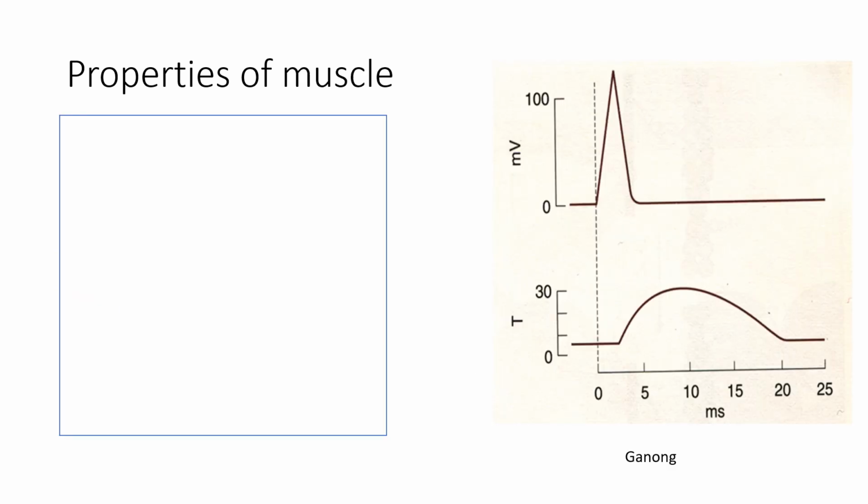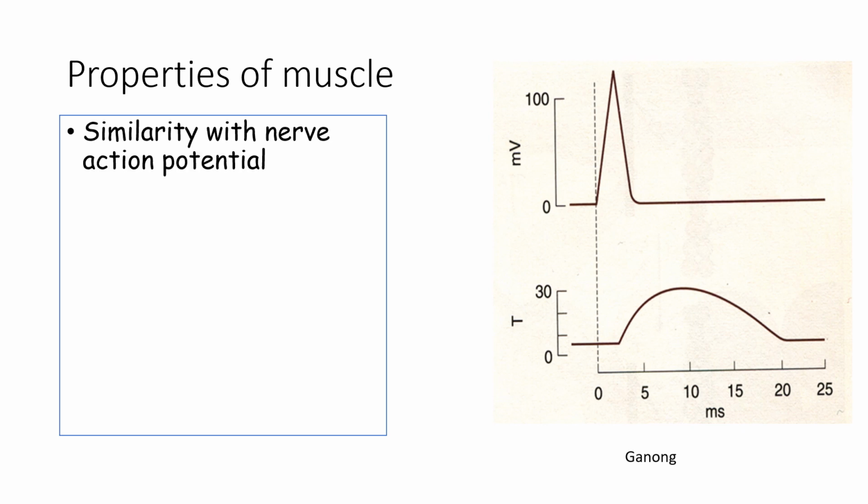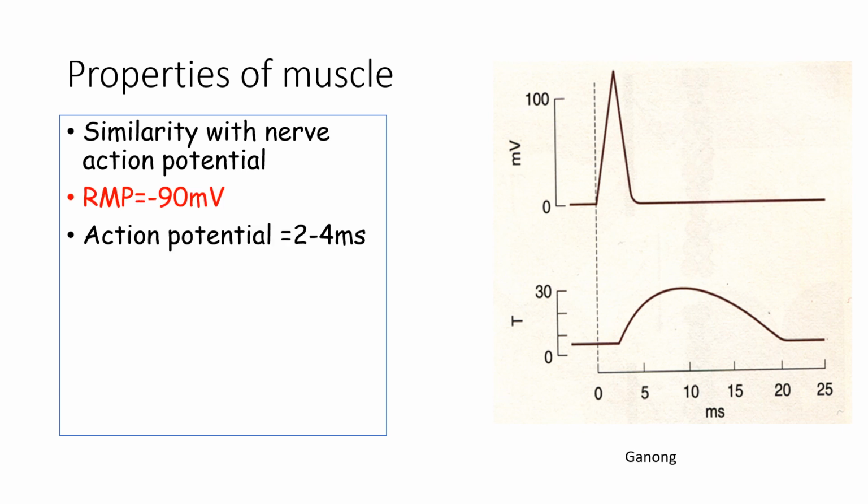Now coming to the properties of the muscle, the first property is excitation. The muscle action potential is similar to that of the nerve action potential. Some of the differences will be highlighted later. The resting membrane potential is minus 90 millivolt, the action potential duration is 2 to 4 milliseconds, whereas in nerve it was just 0.4 to 2 milliseconds.